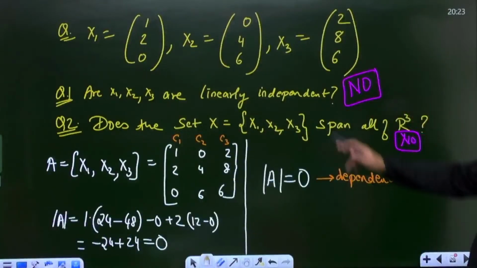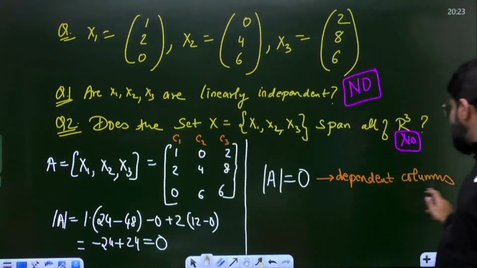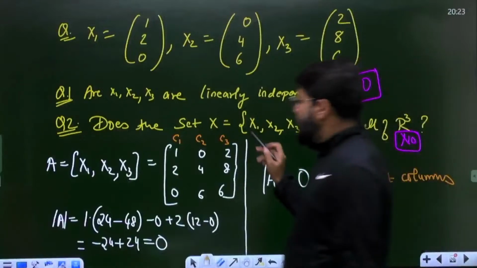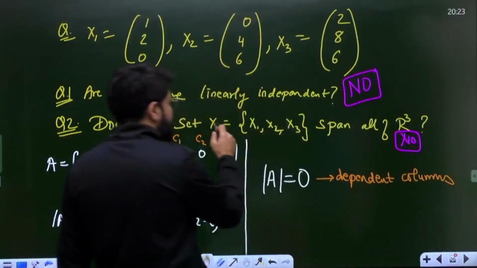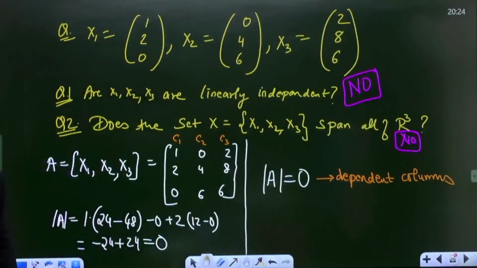In the second case, the vectors are not linearly independent. They have some dependency. Determinant 0 means some dependency is there. And then, does the set X containing the vectors x1, x2, x3 span all of R3? That also is no.